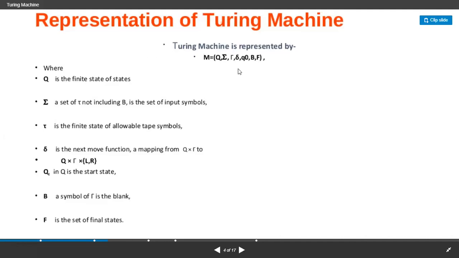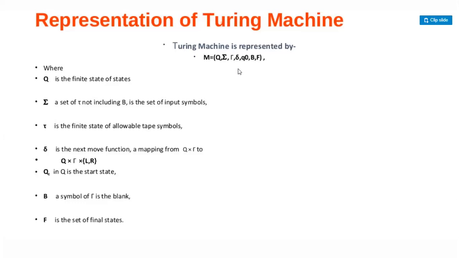Both the PDA and Turing machine are seven tuple machines. Make a note of this. PDA and Turing machine are seven tuple machines. NFA and DFA are five tuple machines. Mealy and Moore are six tuple machines. Let's get clear. NFA and DFA are five tuple machines. There we defined five tuples, and Mealy and Moore are six tuple machines.